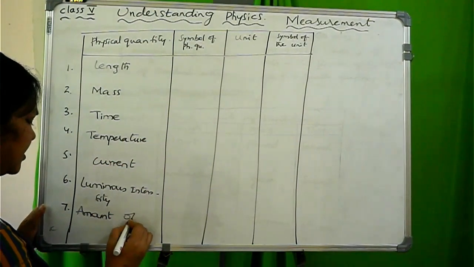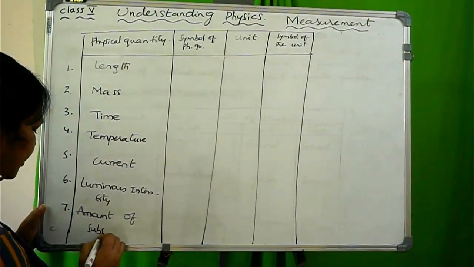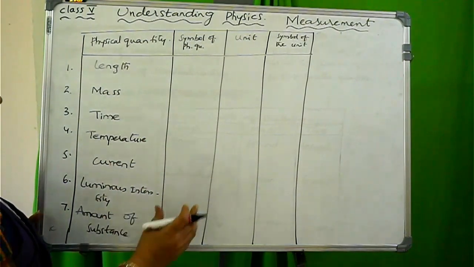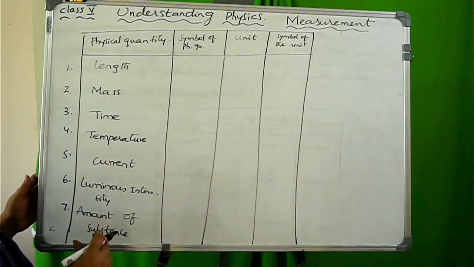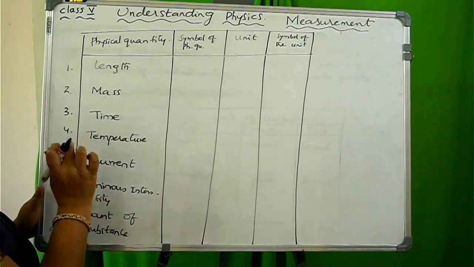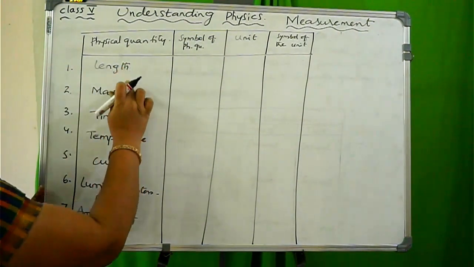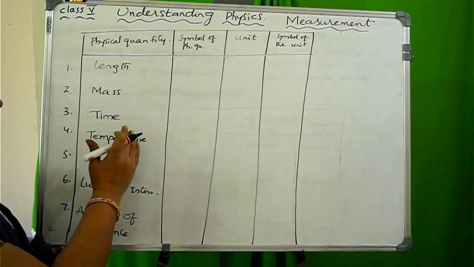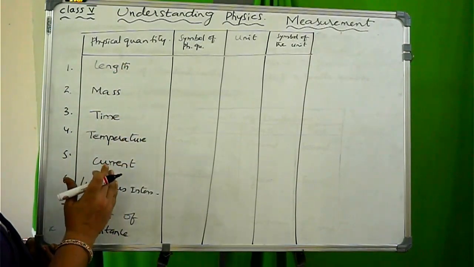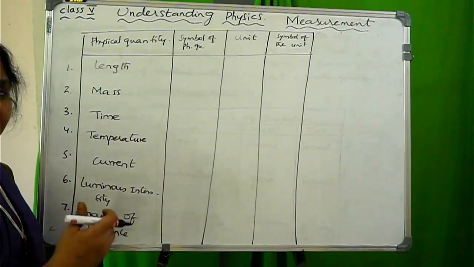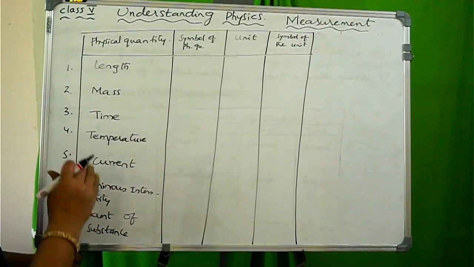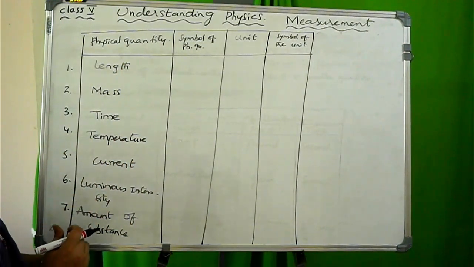Amount of substance will be especially useful in chemistry, where they measure the number of molecules, how many molecules are there. In physics, we mostly use the six only: length, mass, time, temperature, current, luminous intensity. They introduced the other one because it is useful worldwide for measuring these physical quantities.